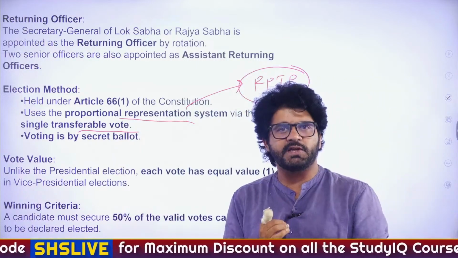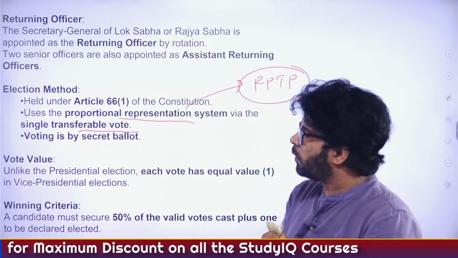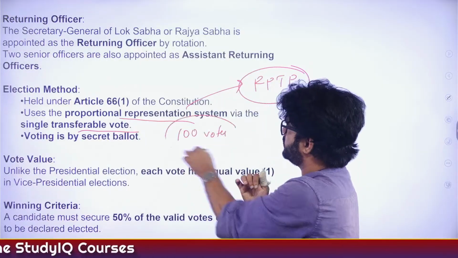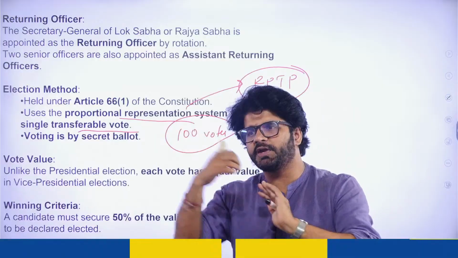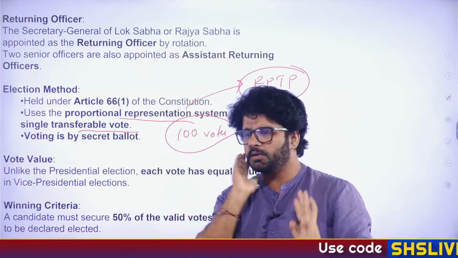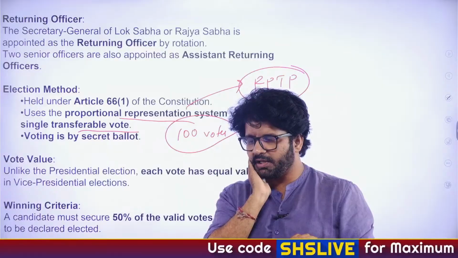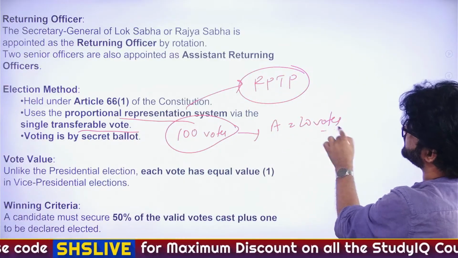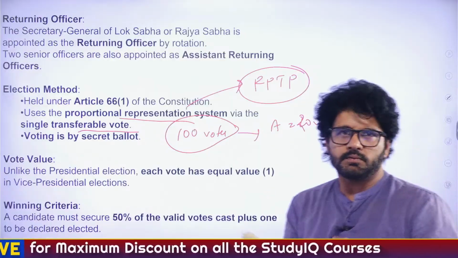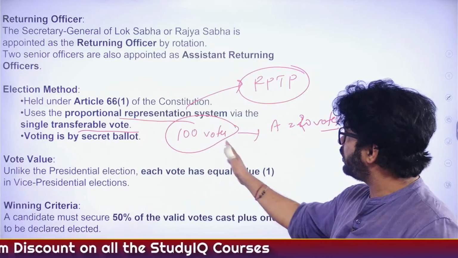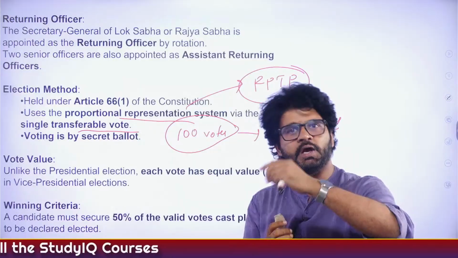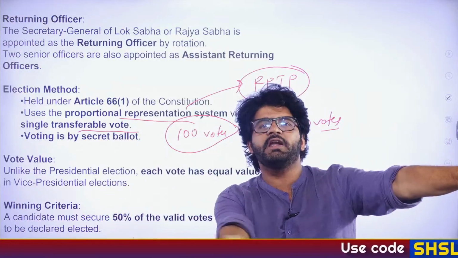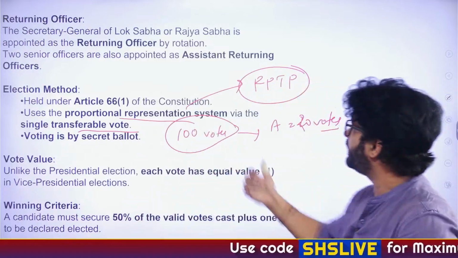So in Lok Sabha election, you have the first past the post system. What is first past the post system? 100 votes were given in a particular village. And person A got 20 votes. And if all the other candidates got less than 20 votes, even then he will win. Doesn't matter that he did not get the remaining 80 votes. He has got only 20 votes out of 100, but other people have got fewer votes than him. He is the winner. This is first past the post system.